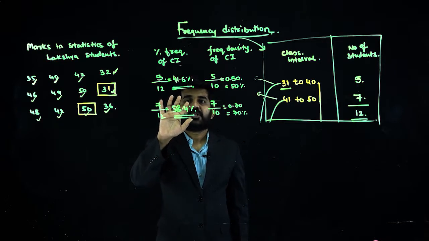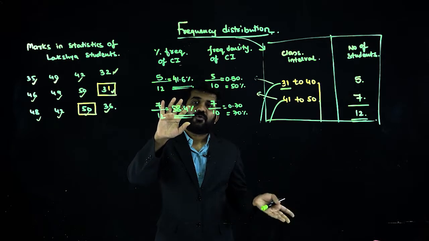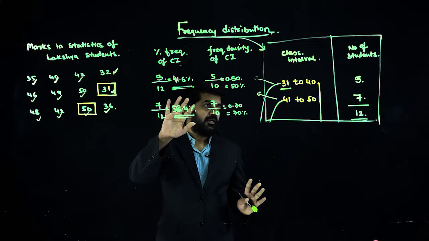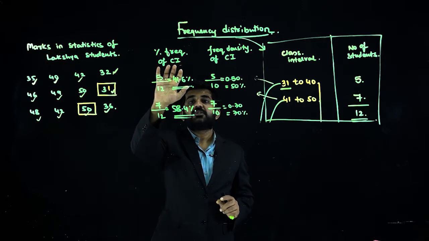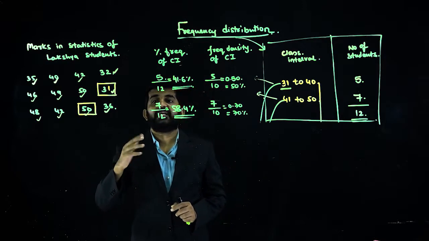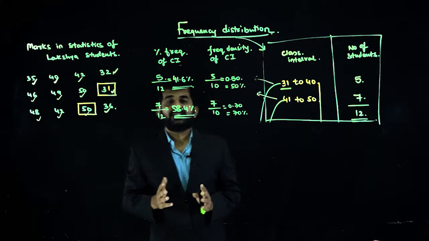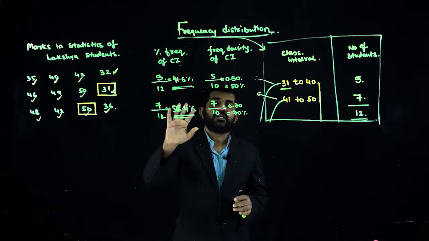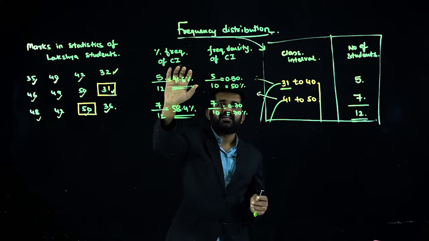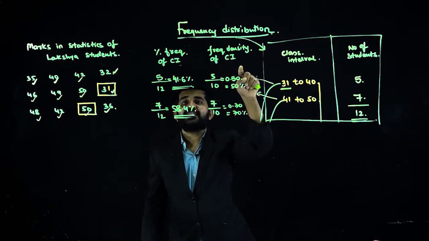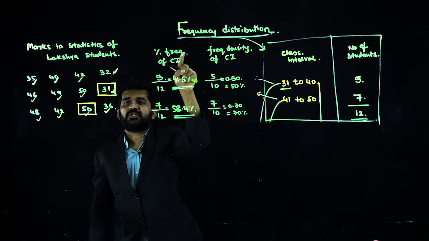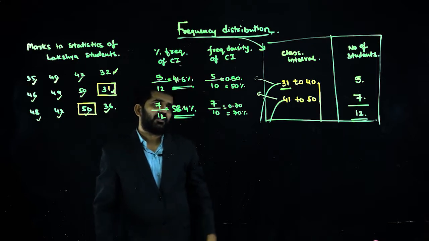Approximately 59% of students are between 40 and 50. Approximately 41% of students are between 30 and 40. So I can decide that a higher percentage of students are between 40 and 50 and comparatively fewer students are between 30 and 40. This is frequency density of class interval, and this is percentage frequency of class interval.